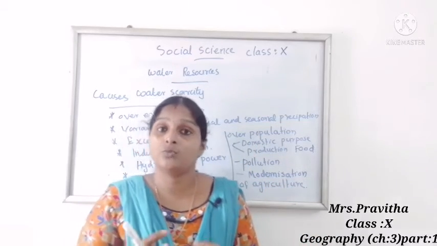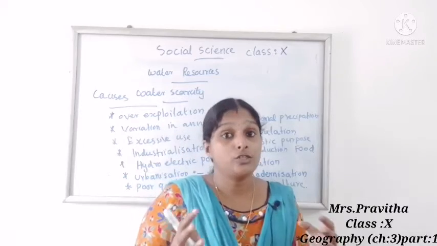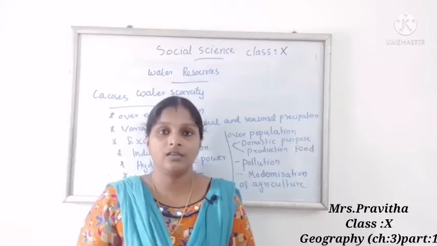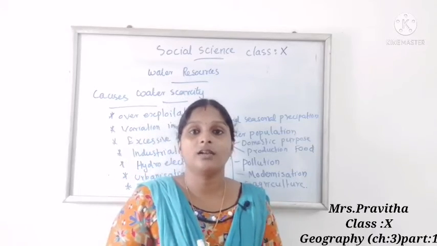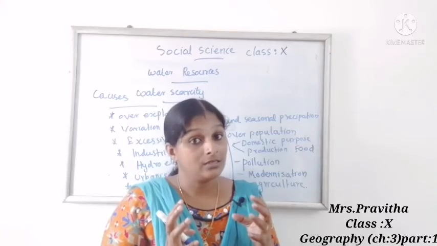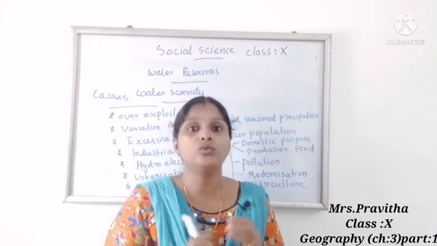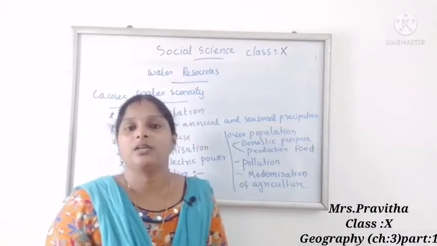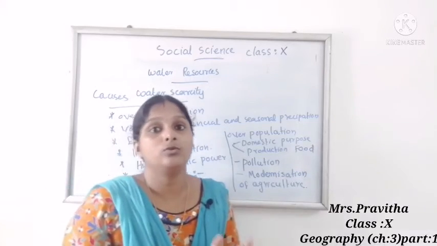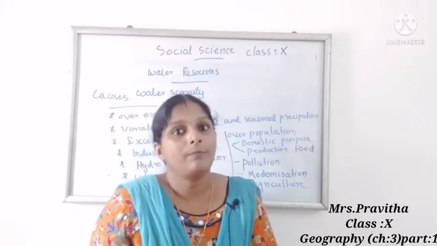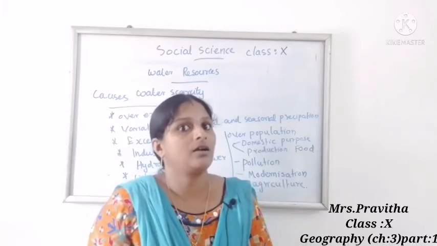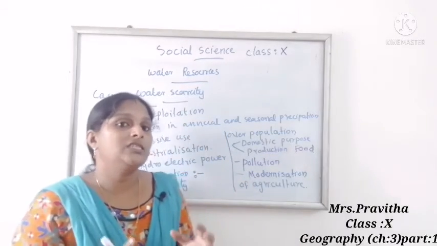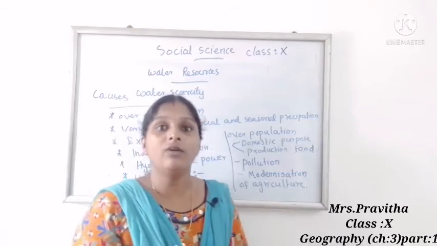Instead of over exploiting groundwater, we can store water through rainwater harvesting, and save the water and use it. Then we can reuse the water used in the kitchen for watering the plants. Reusing water will control the over usage of water. These are some methods for conserving water.